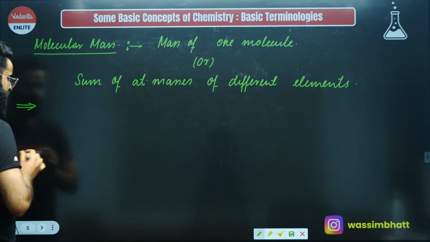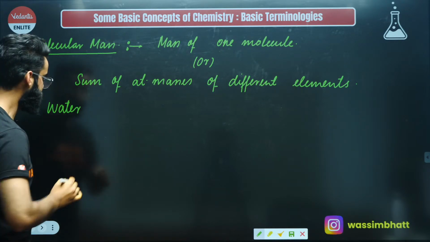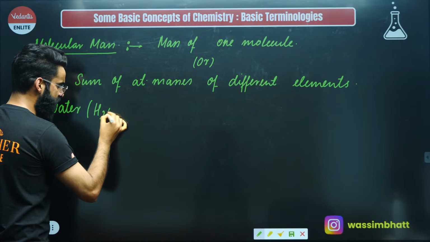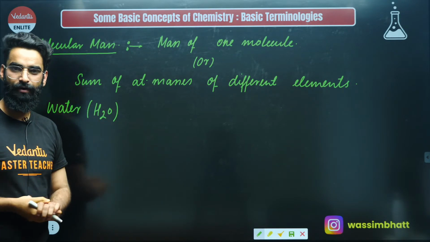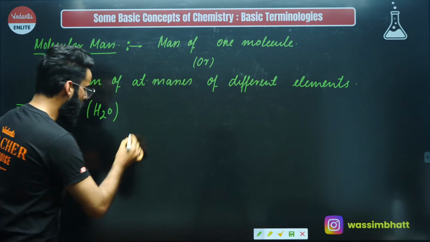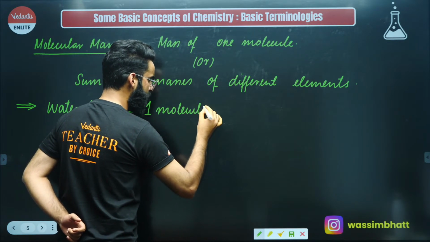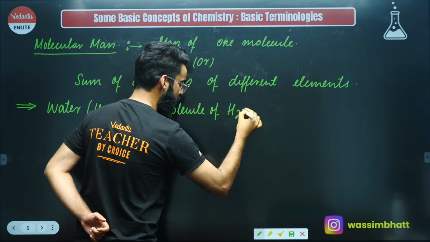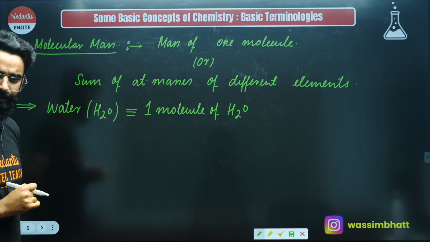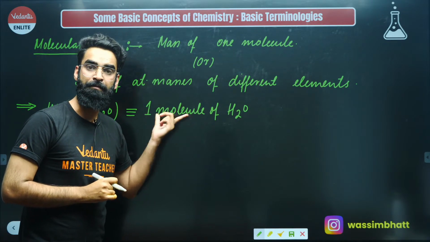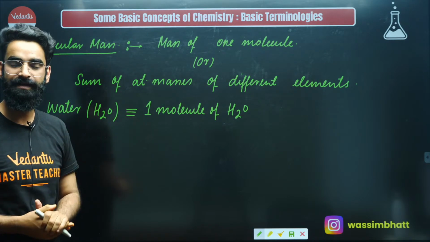For example, if I talk about water, what is the molecular formula of this particular water? It's H2O, correct? Let's say I need to calculate the molecular mass of water. First of all, you can only calculate the molecular mass of water if you have exactly one molecule of water. Whatever is going to be the mass of one molecule of water, that is something which I will be calling the molecular mass of water. As simple as that, right?